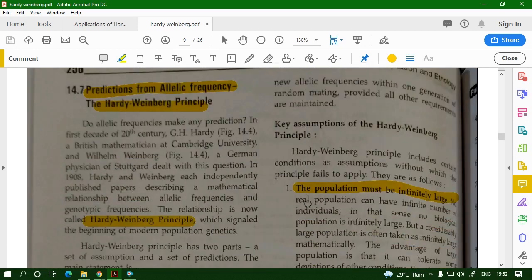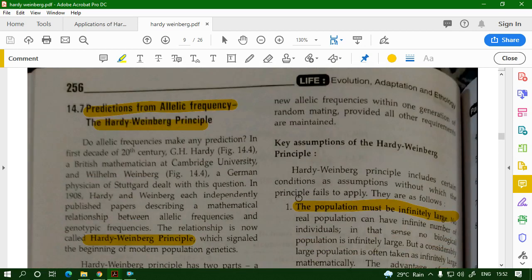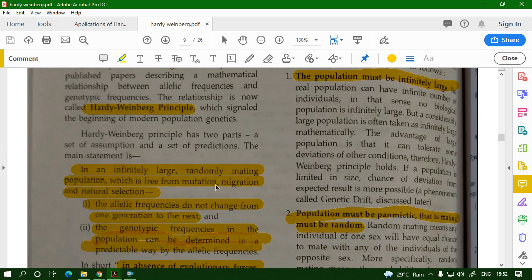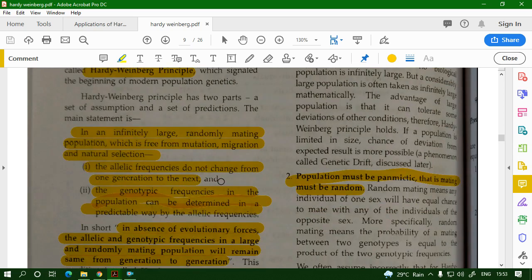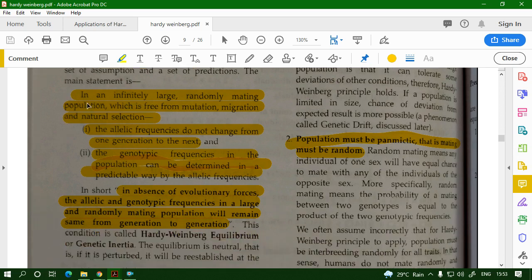For an X-linked locus, the same thing. Now we go to the Hardy-Weinberg principle. Hardy and Weinberg, both of them independently, gave the following statement: in an infinitely large, randomly mating population which is free from mutation, migration and natural selection.